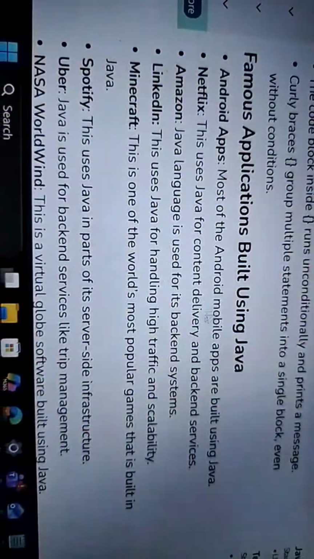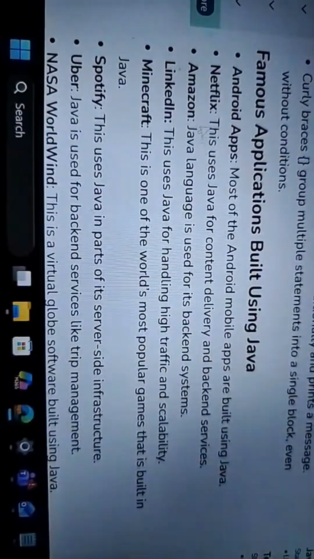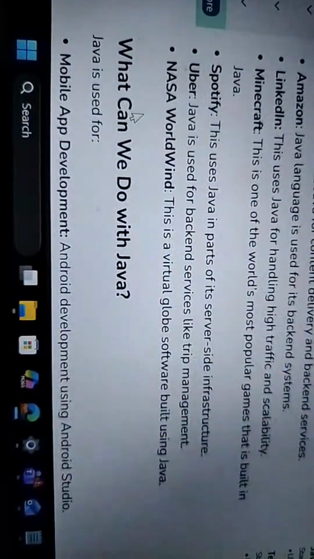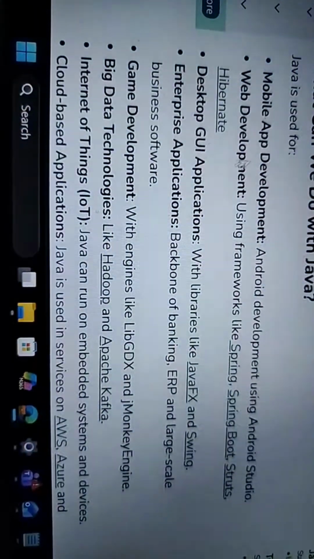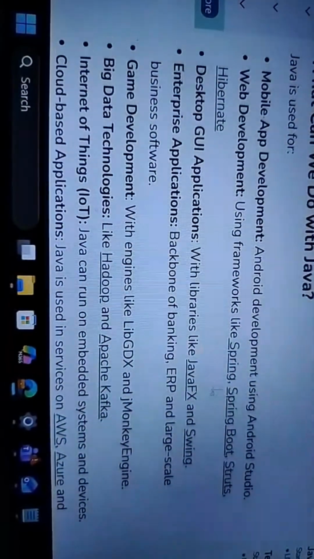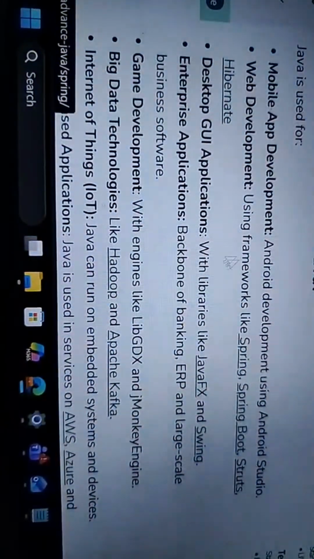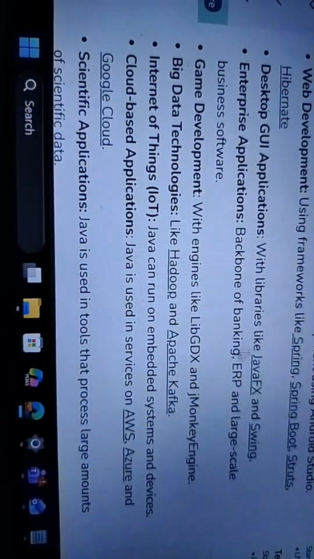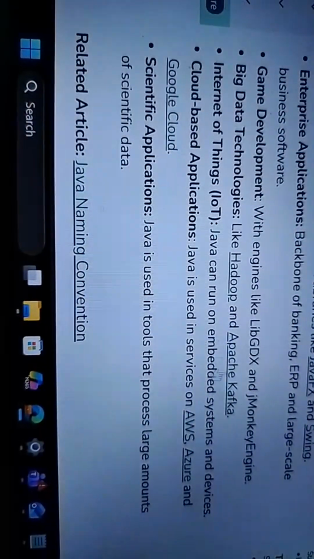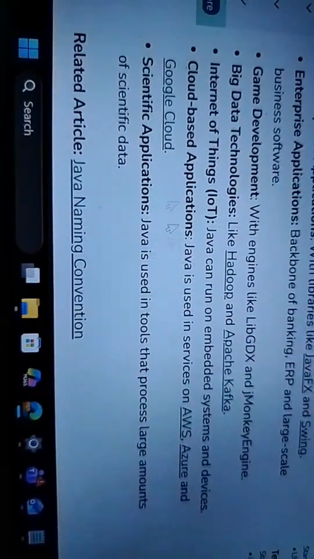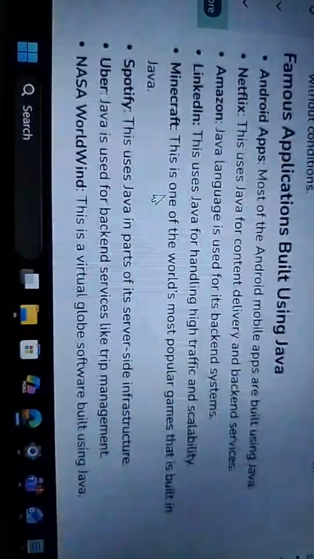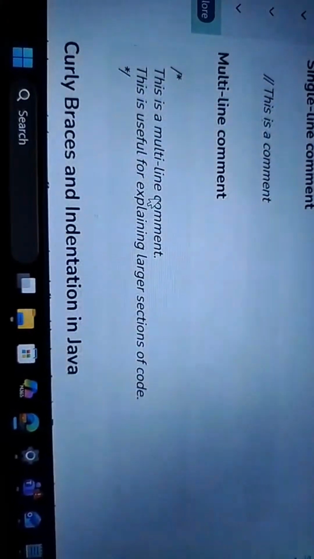I already said that Java is used for Android apps, Netflix, Amazon, LinkedIn, all these things, mobile app development, web app development with Spring Boot, and desktop GUI applications. Also game development, big data technology like Hadoop, Apache Kafka, Internet of Things, and cloud like AWS, Azure, and Google Cloud. So these are very important for the introduction.